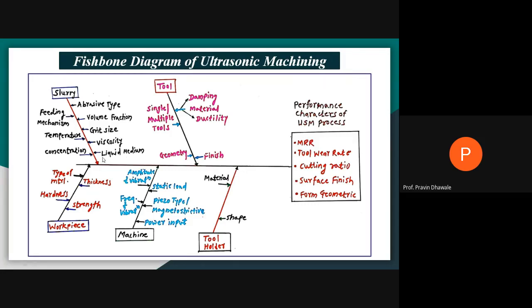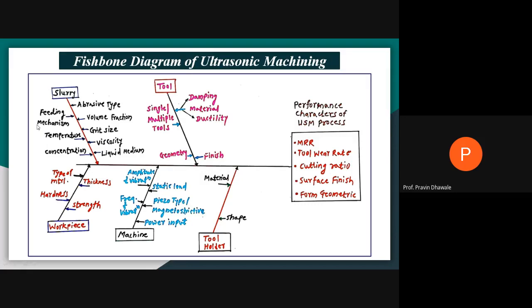Which type of liquid medium are you using to produce the slurry? What will be the viscosity of that slurry? What will be the volume fraction of that slurry? Means how much volume of water and how much amount of abrasive you are adding in that mixture, so that the slurry will be produced.